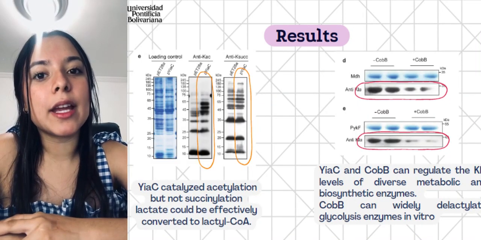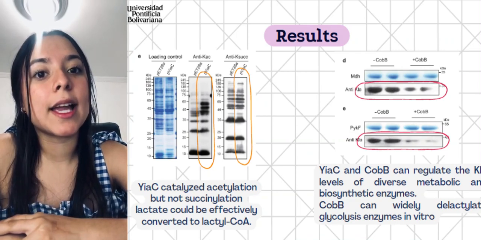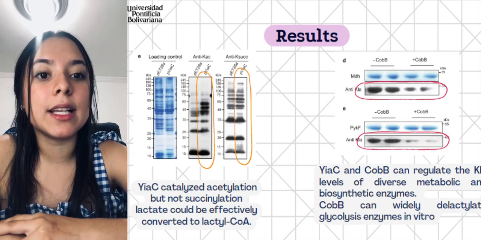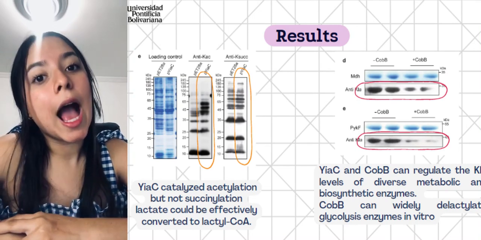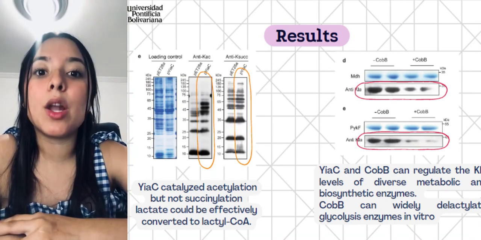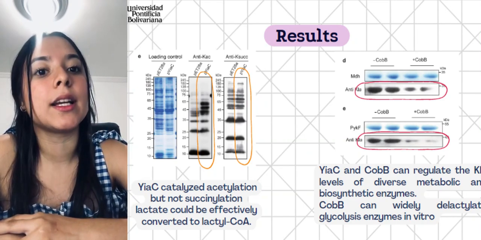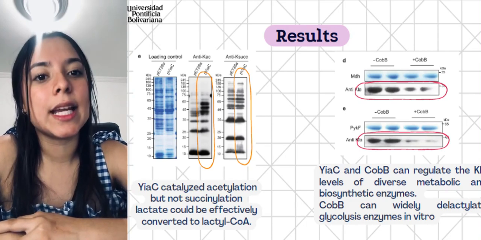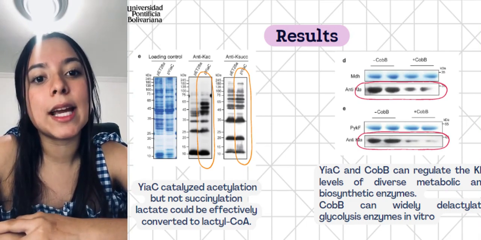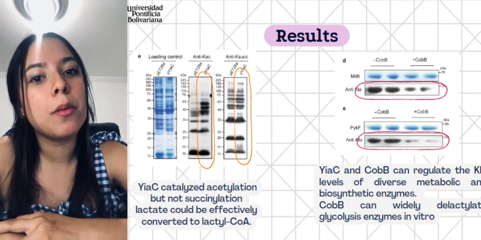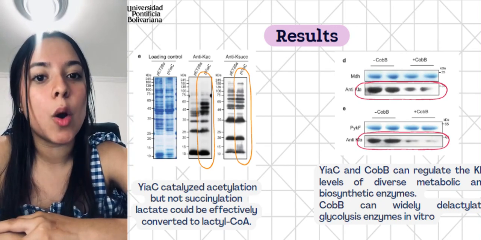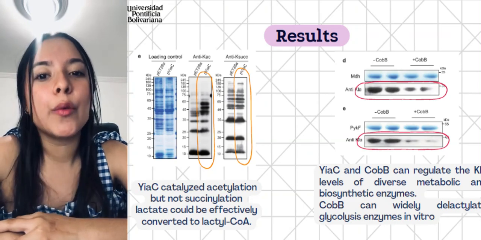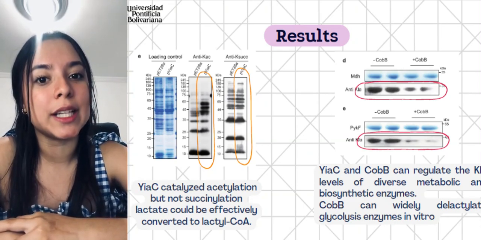In the second result, they got that in E. coli there is a protein that can catalyze lactate to lactyl-CoA. To confirm it, they detected lactyl-CoA in E. coli as a control. As expected, they detected a low level of lactyl-CoA, showing that lactyl-CoA is present in E. coli. Next, they incubated lactate with fresh whole cell lysates and found that lactate could be effectively converted to lactyl-CoA by YiaC. YiaC catalyzed this action with just acetylation but not succinylation.